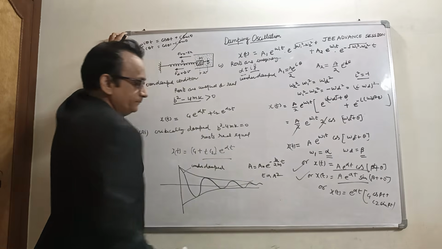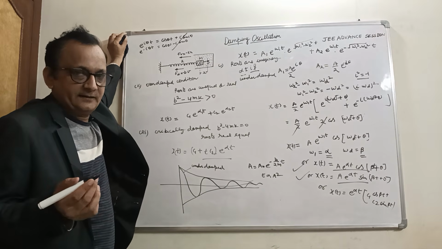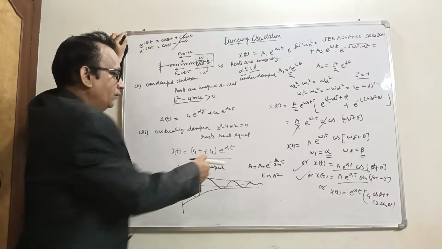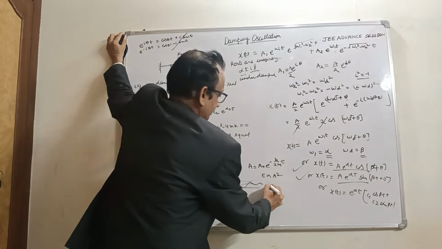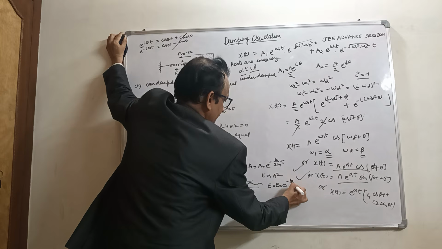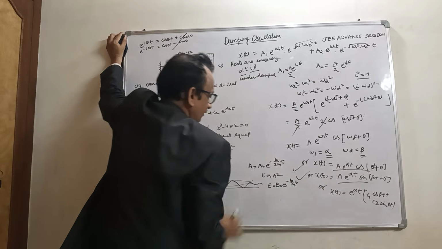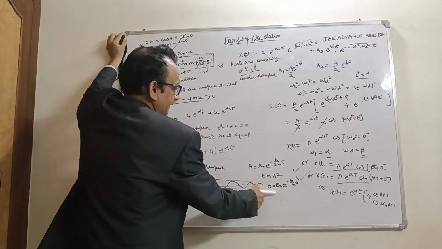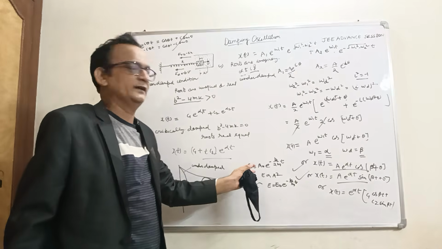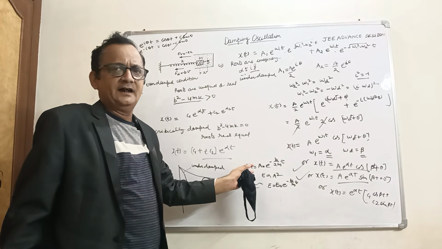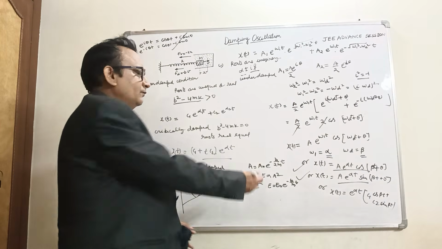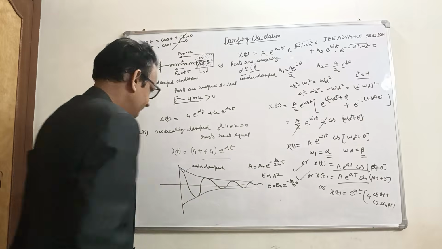We know the total energy of the SHM is half m omega square a square. So the energy would be E naught e raised to power minus b by m into t, as the square makes the 2 cancel out. So this is the equation for energy, and that was the equation for amplitude. By these equations we can calculate the amplitude, and the question asked to find the time when the energy becomes 1 by 10. We have solved this with these equations, it is not difficult.